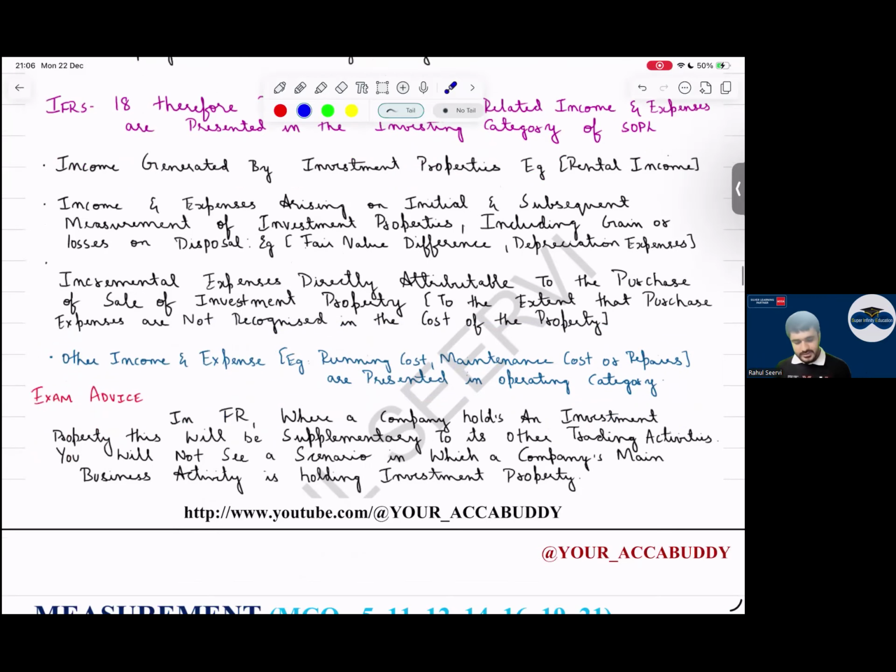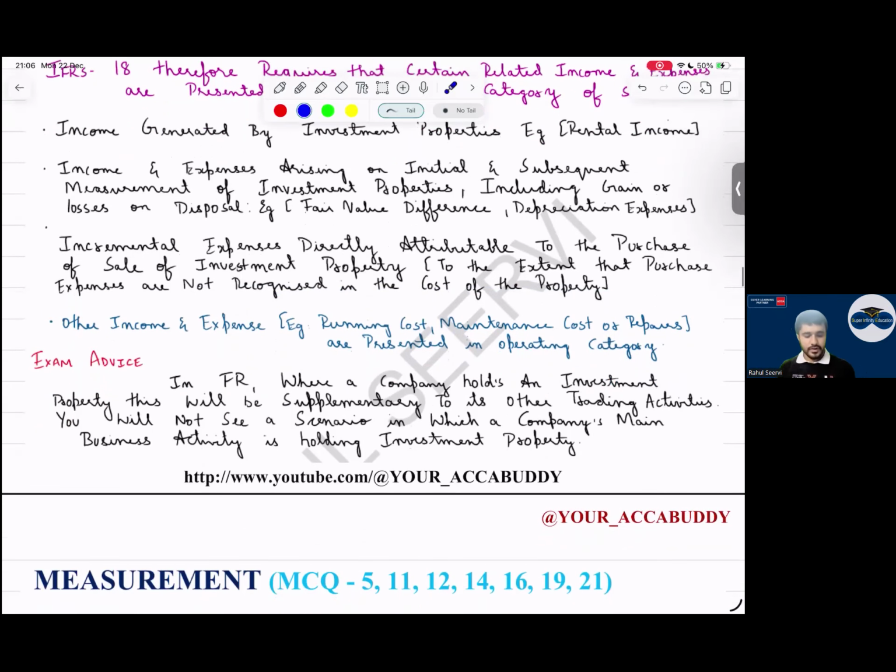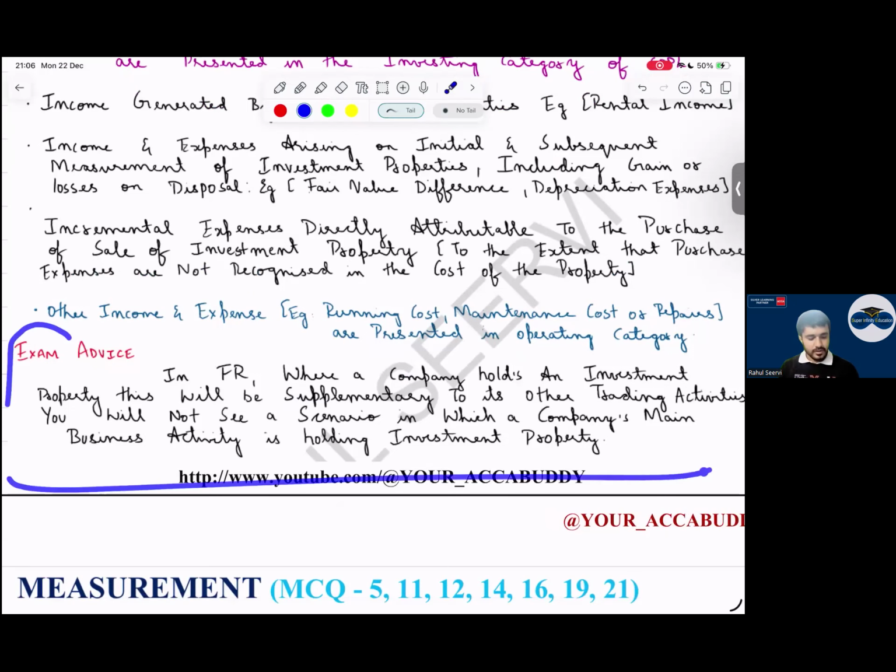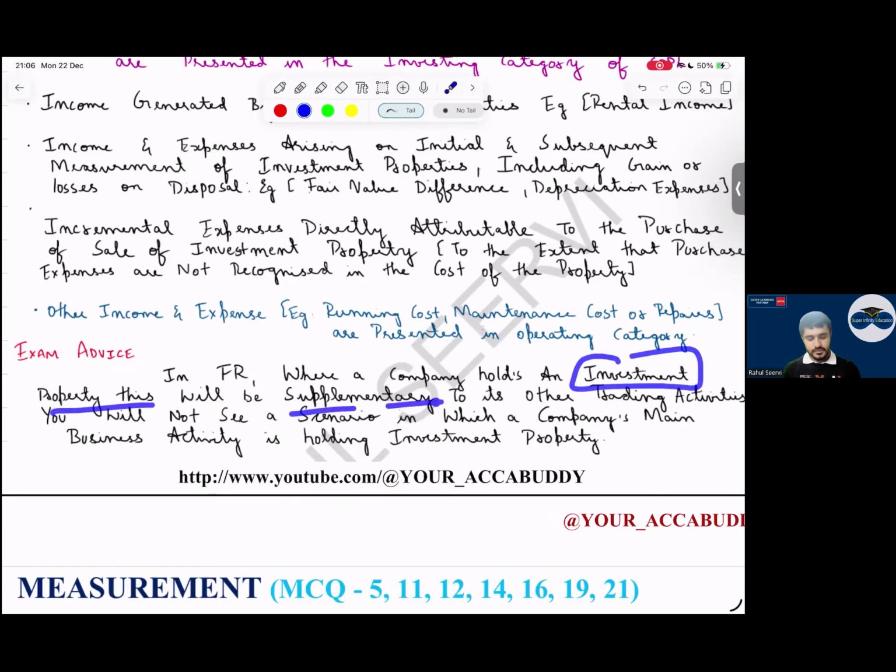See now, what is the exam advice, especially for FR students? In the exam, you will get a question regarding investment property only. SBR students, you have to read the case. If they just mention property, you have to decide first of all whether it is IAS 16 or IAS 40. But for FR students, whenever the term investment property is used, this term will be used. Other than this, nothing will be used.